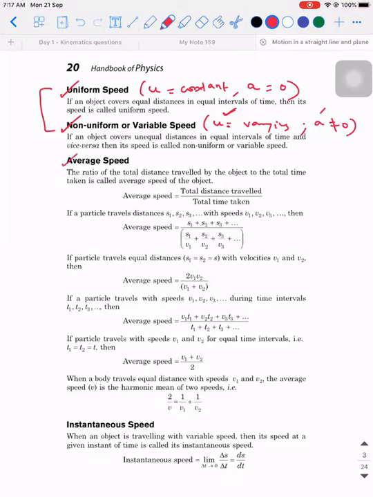Next, what do we mean by average speed? Average speed is defined as the total distance traveled divided by the total time taken. If you calculate the total distance divided by the total time, then we call it average speed. Then what is average velocity?